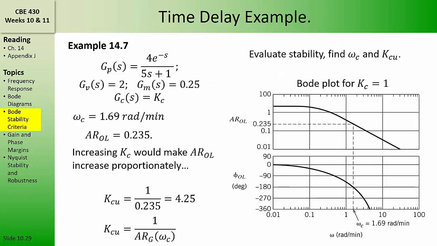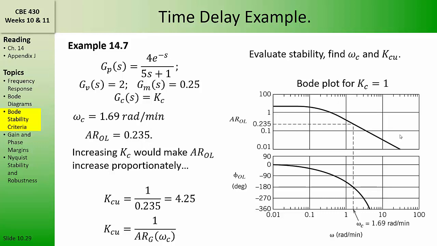Now let's move on to consider how the Bode stability criterion can be used to analyze the stability of a process containing a time delay. In this case, we'll assume that the process obeys an FOPTD model and that the valve, measurement, and controller are represented by gains. The critical frequency for this open loop transfer function occurs at 1.69 radians per minute, and if we set the controller gain equal to 1, then the amplitude ratio of the open loop transfer function at that critical frequency is equal to 0.235. So when the controller gain is equal to 1, this process is stable.